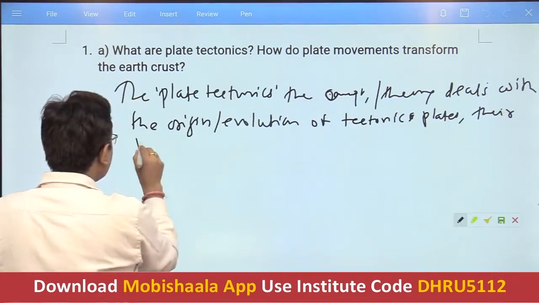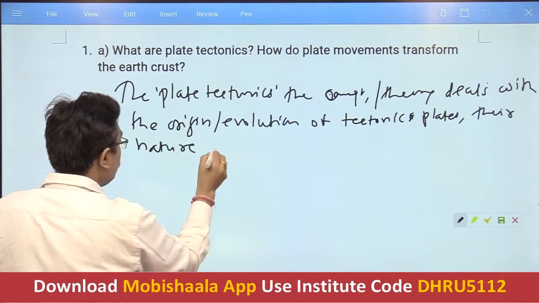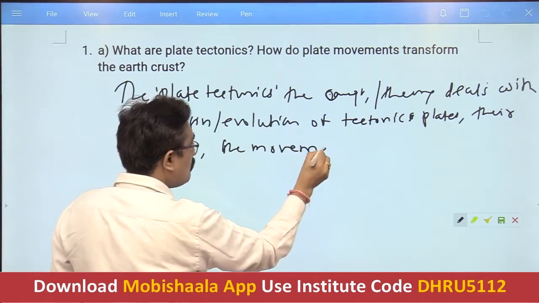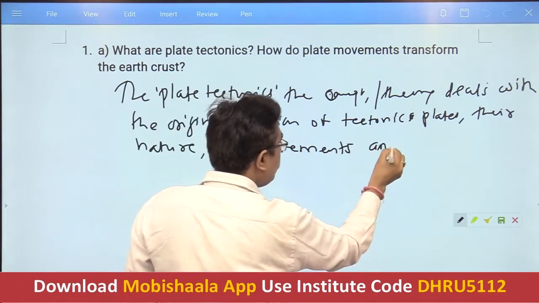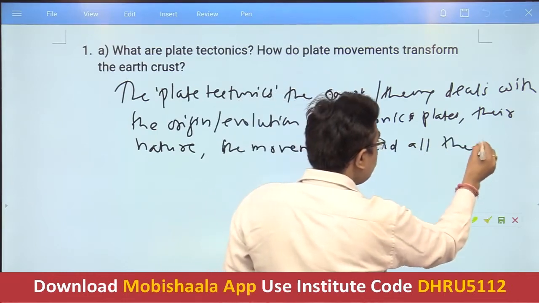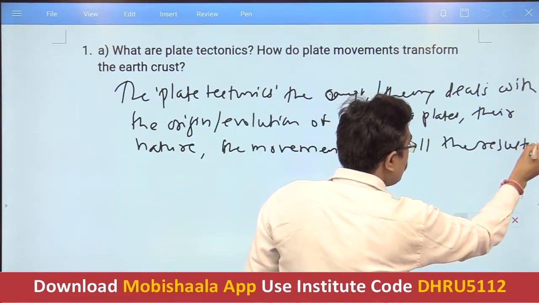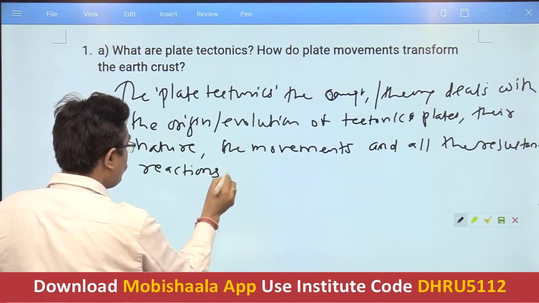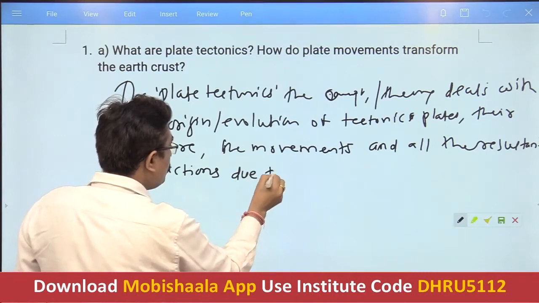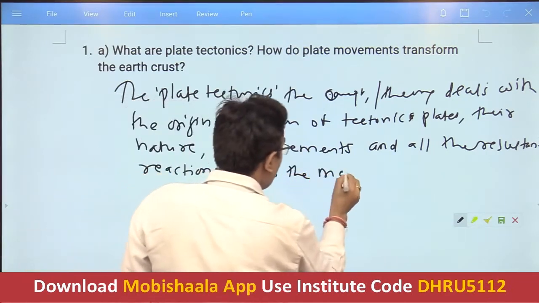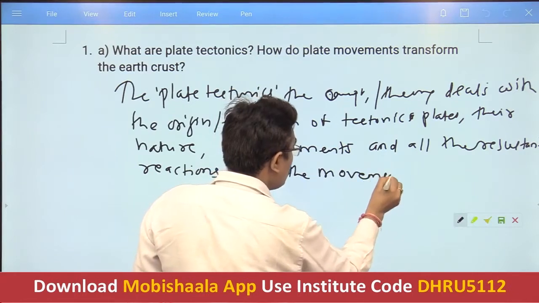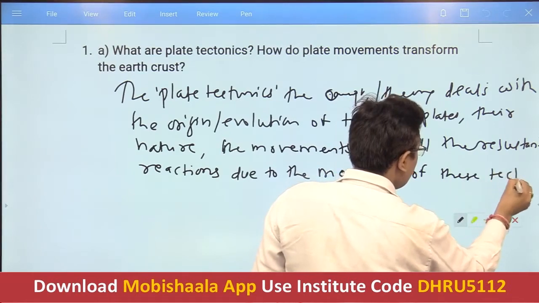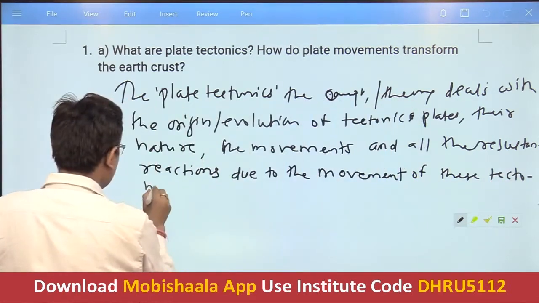Their nature, the movements and all the resultant reactions due to the motion or the movement of these tectonic plates.